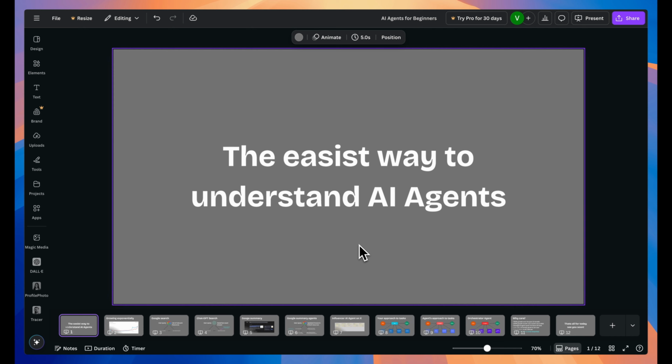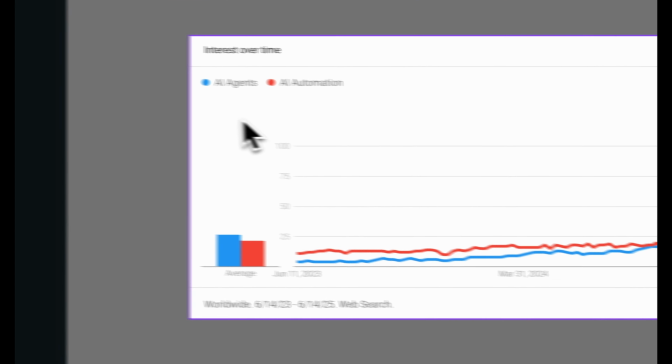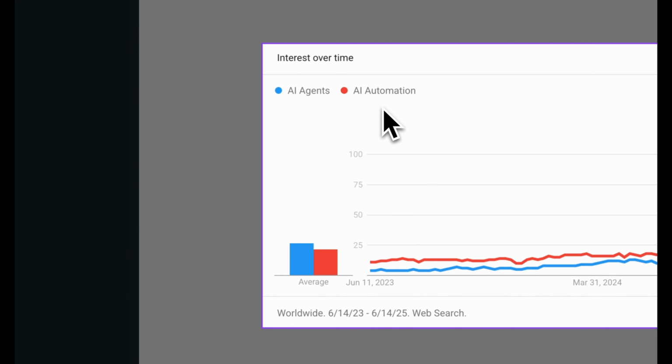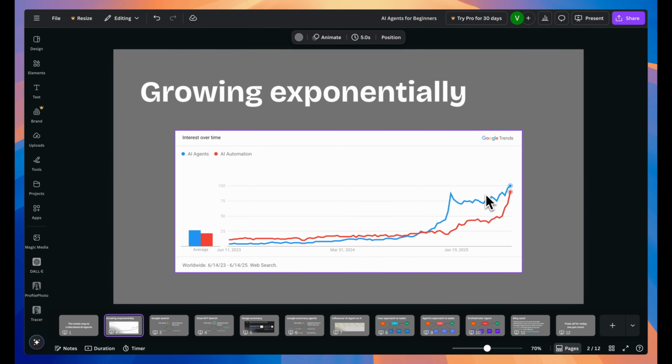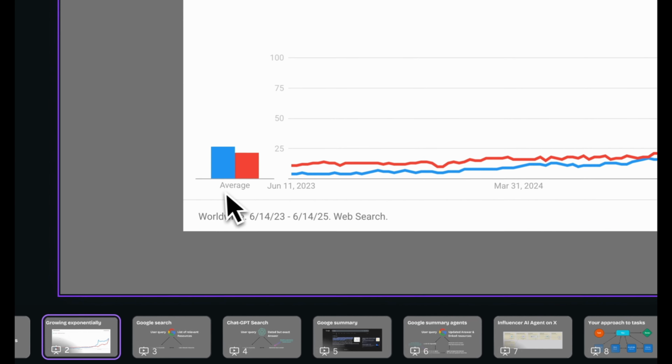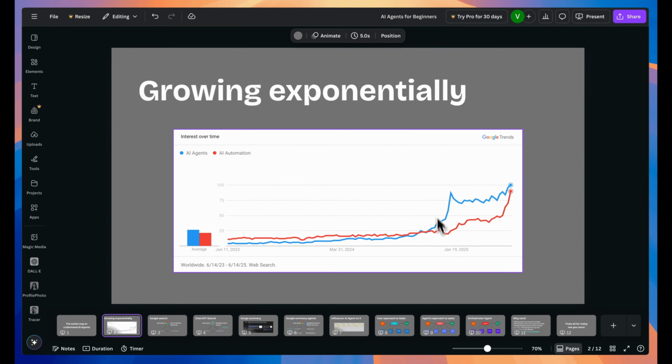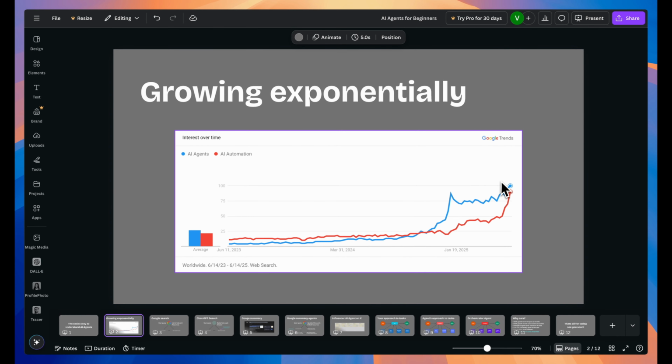By the end of this, you'll walk away with a solid understanding of what AI agents are, how they work, and most importantly, how you can build your own agents without knowing how to code. But before we dive in, let's quickly address why AI agents and why now. If you check Google Trends for keywords like AI agents and AI automation, you'll see they've surged a staggering 700% in just over a year.